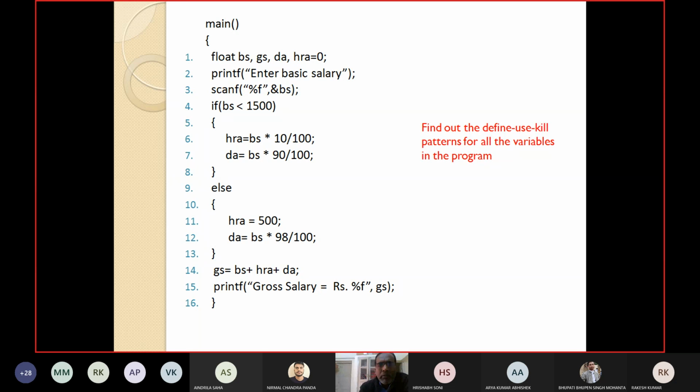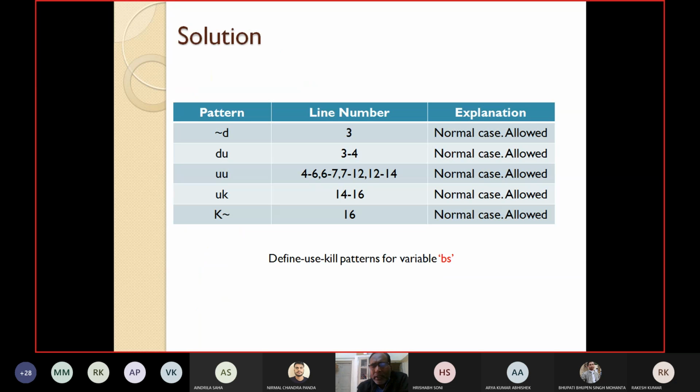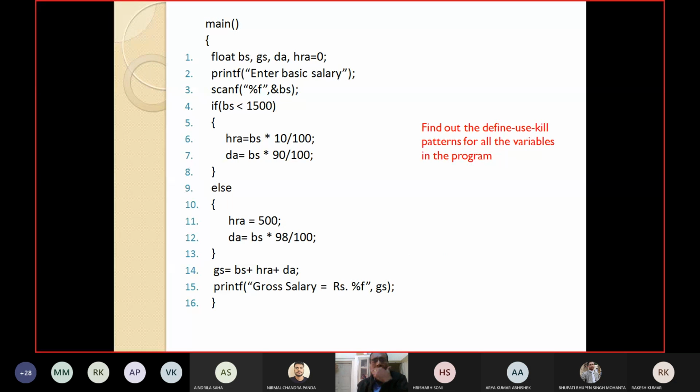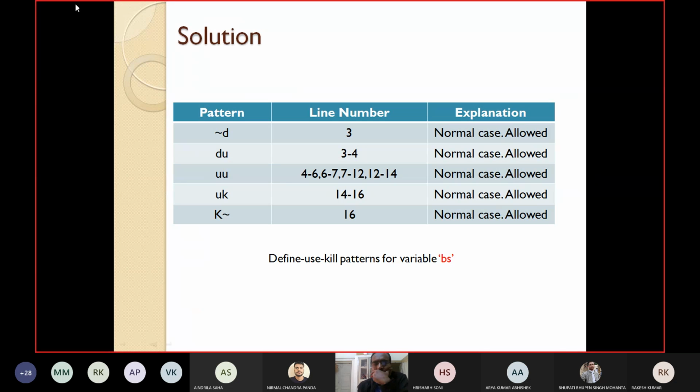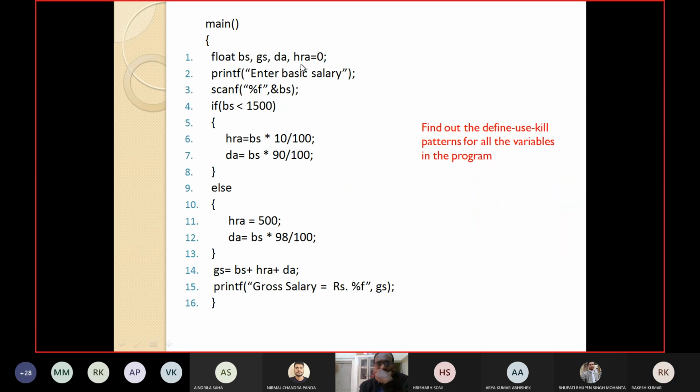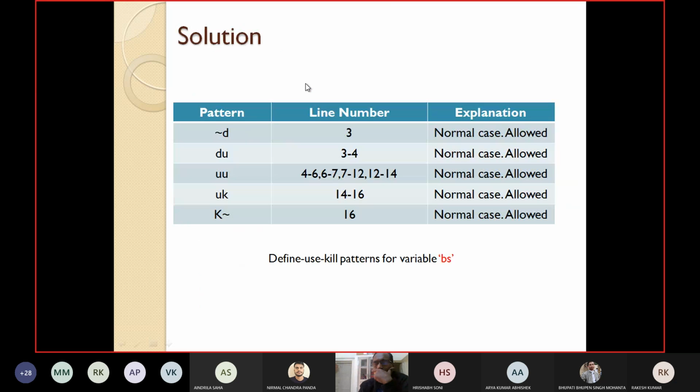Okay, let's see. First we'll start from BS. You may not actually get all the 9 possible double characters and all the 6 possible single characters; you just find out what is possible. Let's see BS, where is it? First it is defined at line number 3. That means before line number 3, we are not interested. So negation D means before line number 3, we are not interested. So that is a normal case, no problem.